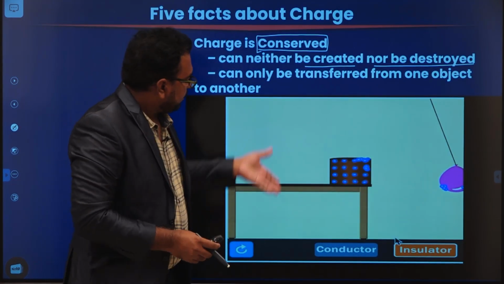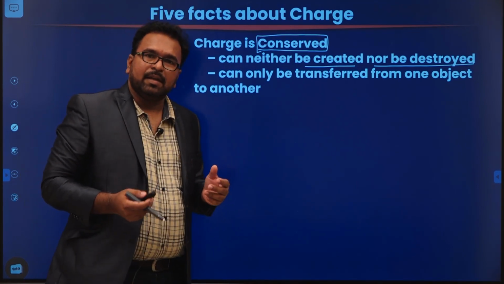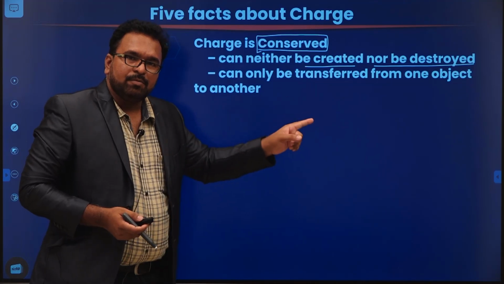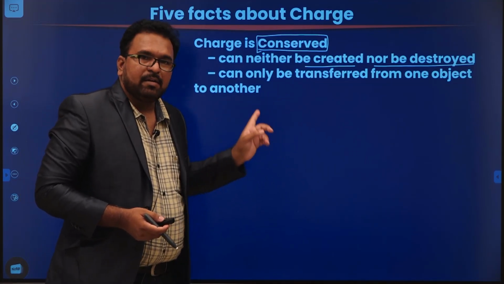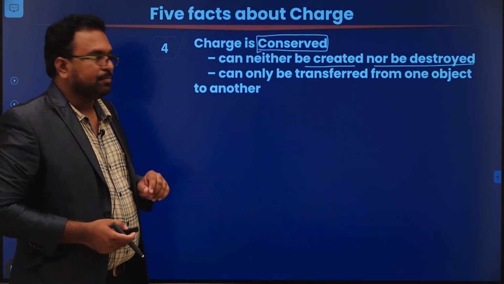So by means of this activity, we can easily say that charge cannot be created. First, the charge has been transferred from the wool to the balloon, then from the balloon to the insulating material. So that is called charge conservation.